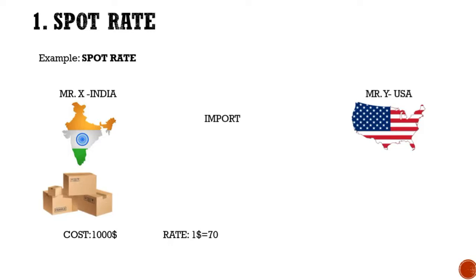The current rate prevailing in the market is $1 equal to rupees 70. Therefore, the total amount in INR will be 70 into 1000, which is rupees 70,000. So Mr. X will have to pay 70,000 to USA, but before that he will have to convert the rupees 70,000 into dollars and pay in dollars. This is known as the spot exchange rate.